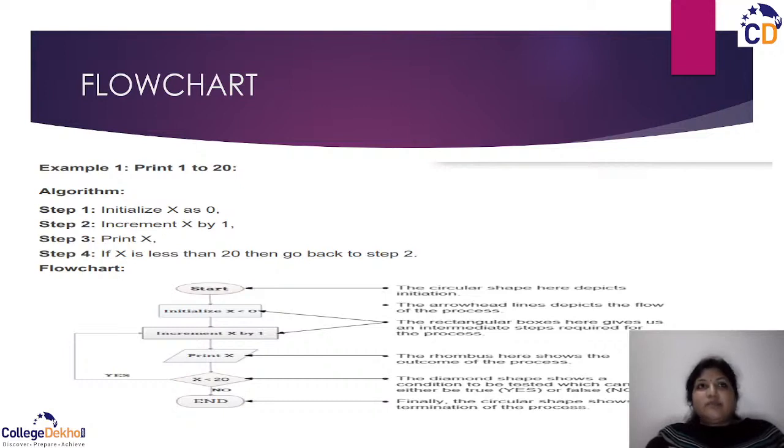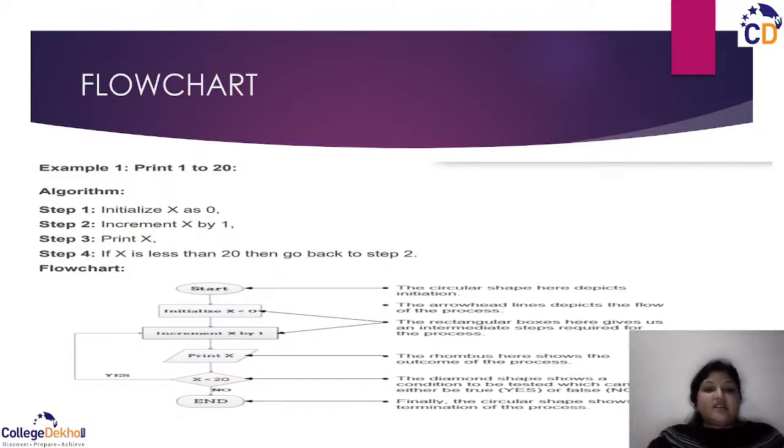These are simple pseudocode. You are not going to use any programming language in this. This is a simple series of steps. Whenever you want to print the numbers from 1 to 20, you initialize one variable, you increment that variable, and you print it. So this is how the numbers are printed. To move into the detail of this, you should know the basic concepts of programming. This is the simple thing I want to show you: you write a number of instructions and depict them through a flowchart.